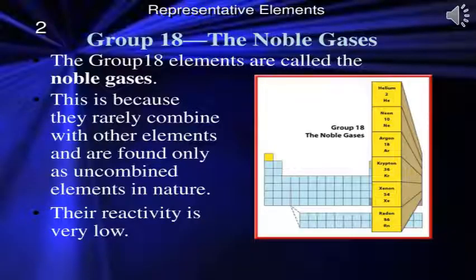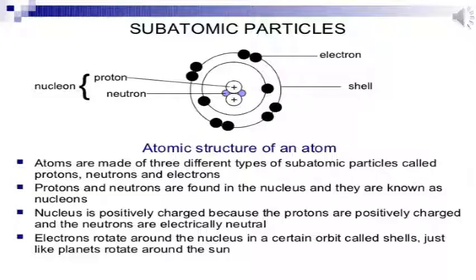The noble gases. The group 18 elements are called the noble gases. They are a part of non-metals. This is because they rarely combine with other elements and are found only as combined elements in nature. Their reactivity is very low.